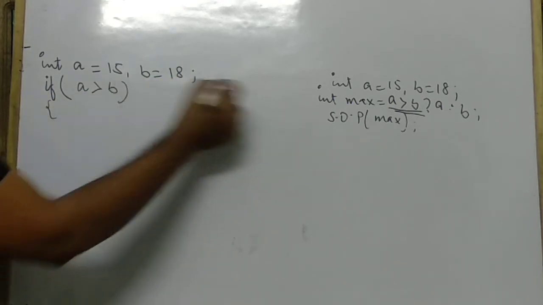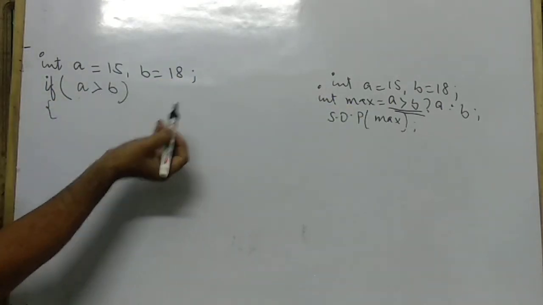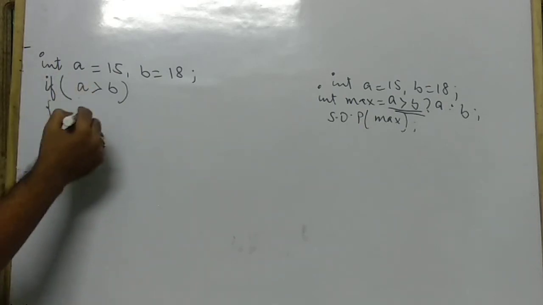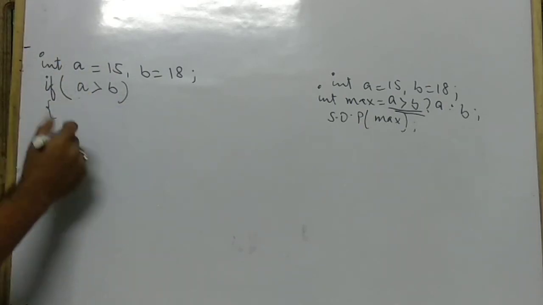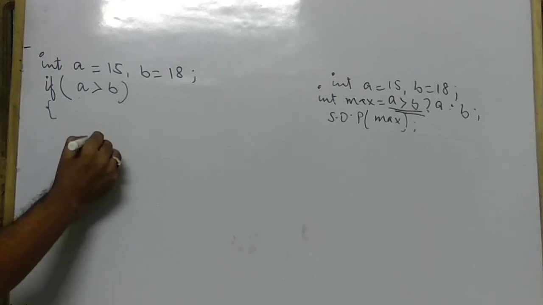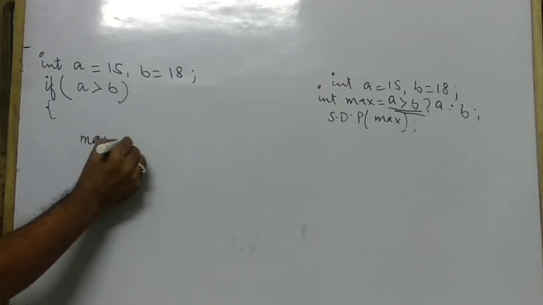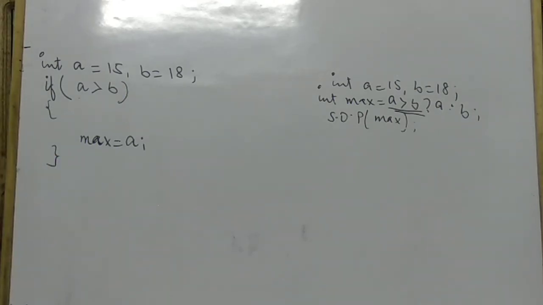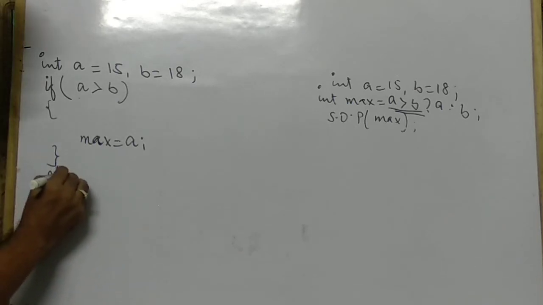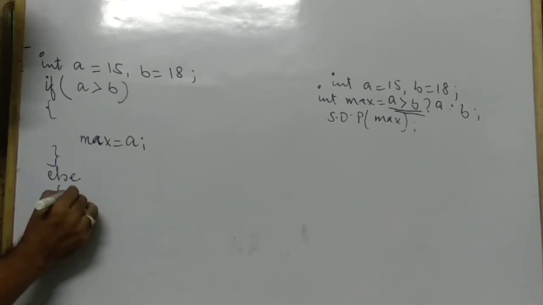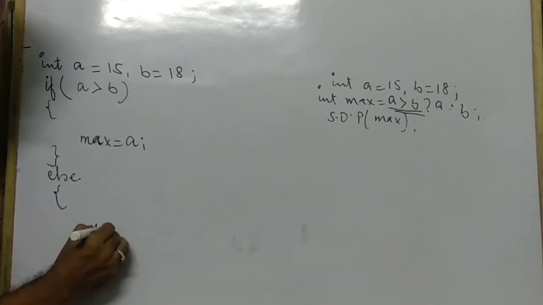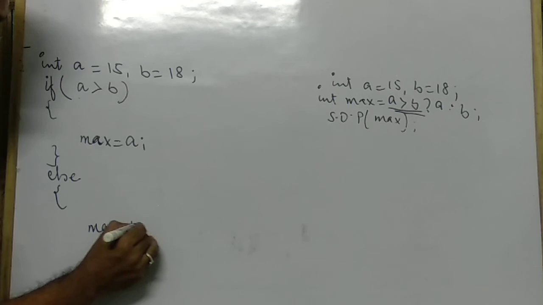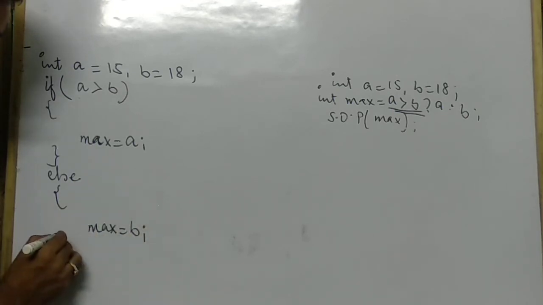If this condition is true, what do we have to write? In the previous example, if this condition is true, then we wrote max equals a. Again consider this previous example. If this condition is false, what do we have to write? We have to write max equals b. So put the else statement here and write max equals b.